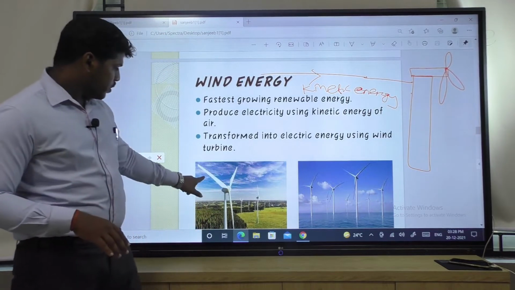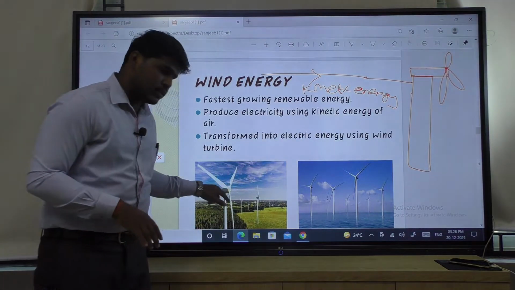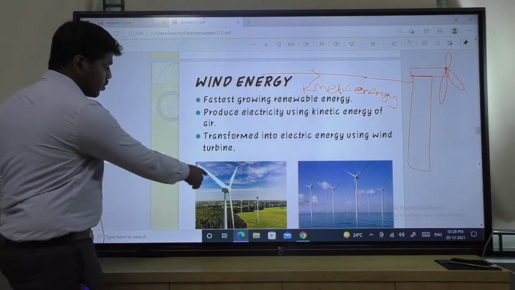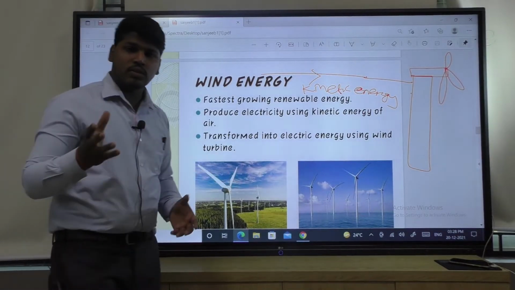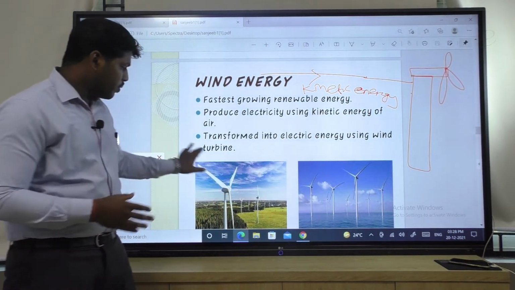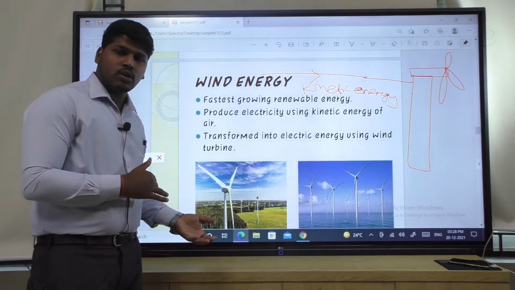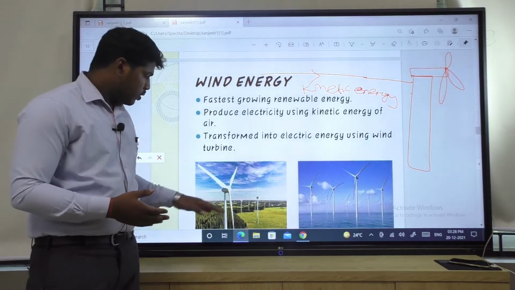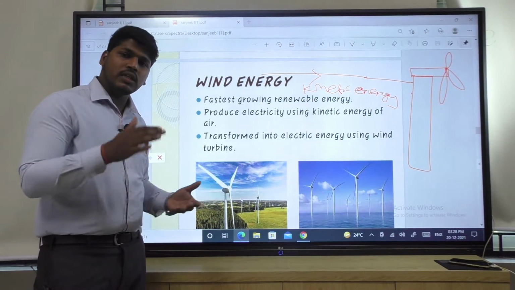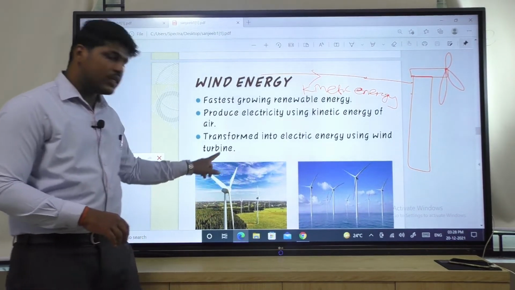Here see, here is the wind turbine. It is having 3 blades. It can be of 1 blade. Why is it 3 blades? Because in case of 1 blade, the strength will be less and it will not be balanced. With 2 blades it is better, but compared to 3 blades it is less stable. That's why 3 blades are used.